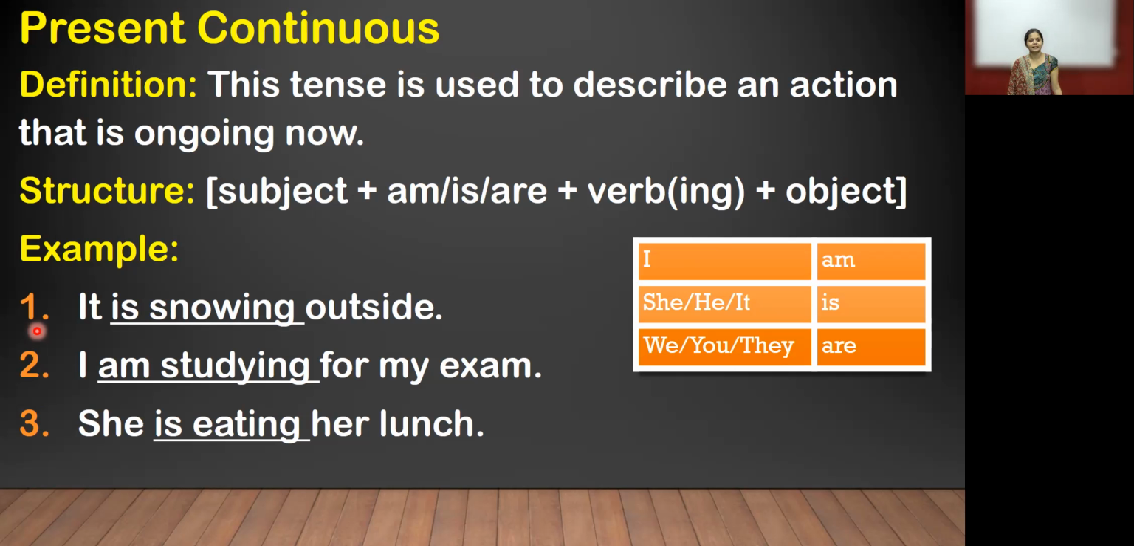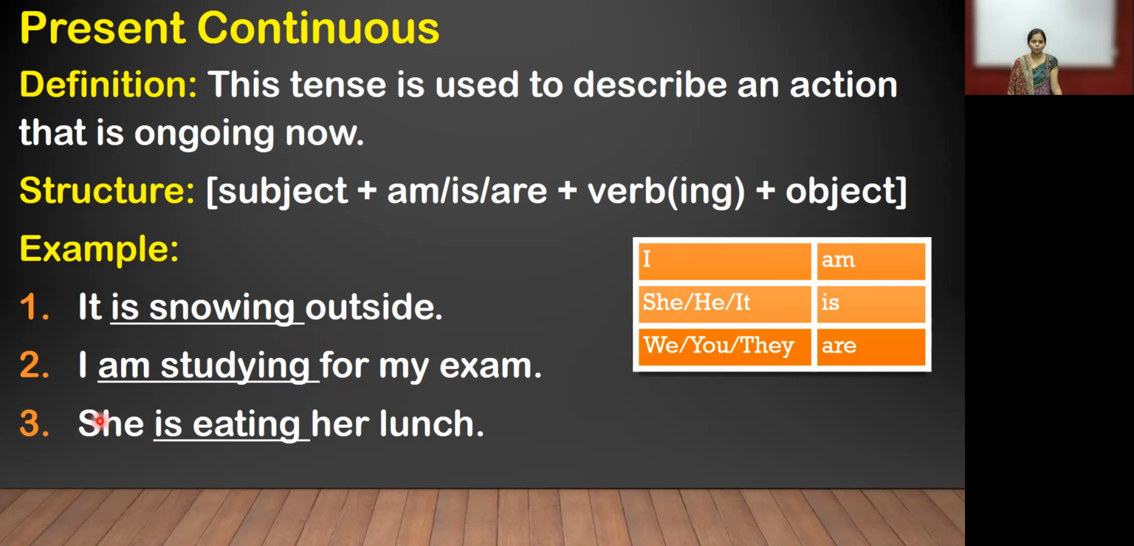important. Now in the second sentence, I am studying for my exam. Where is the I in the block? In the first column, I. When using I, after that we can use am. Now see, I am studying. Studying means it is a verb ing. Study is the verb, and we can use ing. So it is a verb ing, and whatever is remaining in the sentence is called the object. I am studying for my exam.